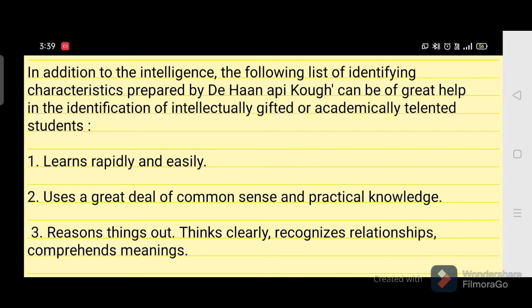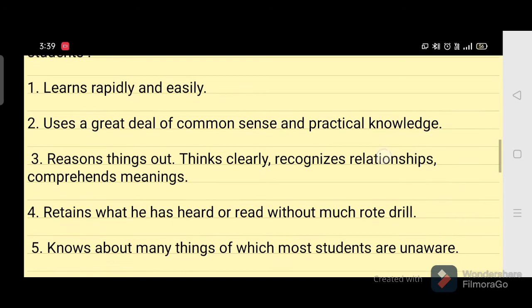The first one is that gifted children learn rapidly and easily. That means they learn with less effort and more quickly compared to most of the children of their class. Second, they use a great deal of common sense and practical knowledge.